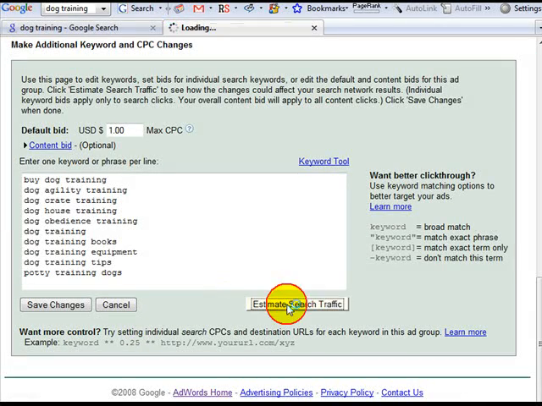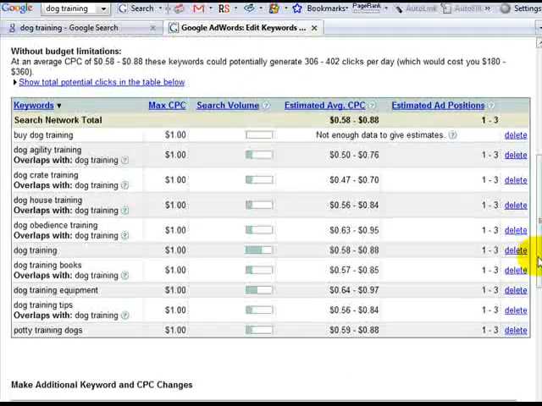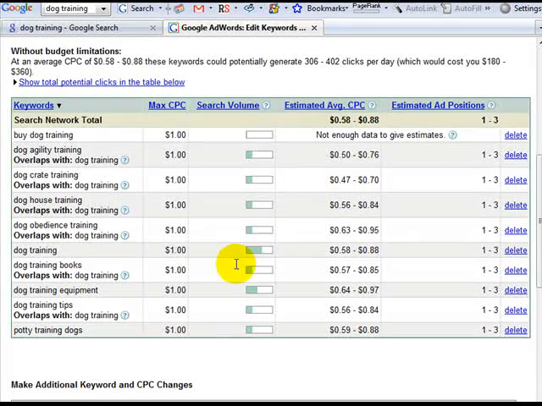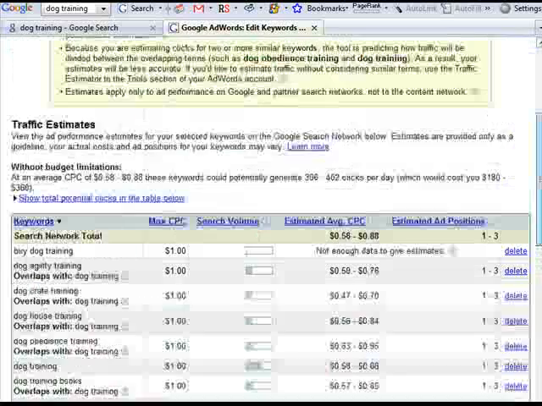So I click on Estimate Search Traffic, and you can see here that some of these words, like dog training, are going to get a lot of traffic. I could have one of the top 3 positions if I bid anywhere from 58 cents to 88 cents. You can see some of these words are going to cost more, and you can kind of see the amount of traffic here. Unfortunately, it's not going to tell you specifically, but that's okay. This is just giving us an estimate. Let's go ahead and make some changes here.